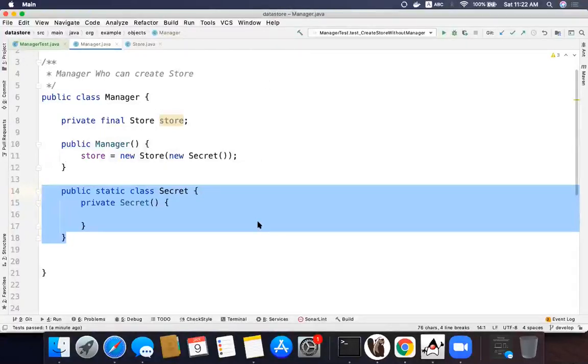That is what exactly I've done. Now a secret is an independent class. That's the only difference. So instead of making the store a secret, we open the store, but you cannot create any store outside. You create only through the store secret.